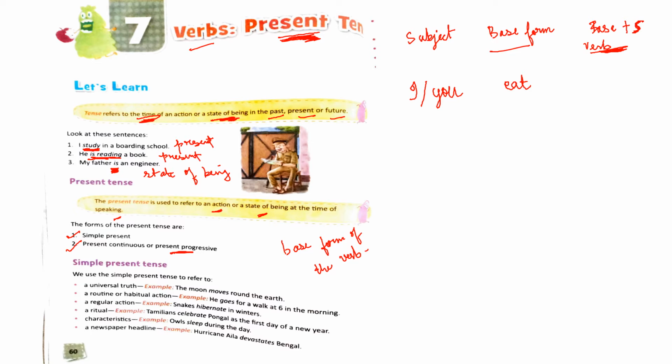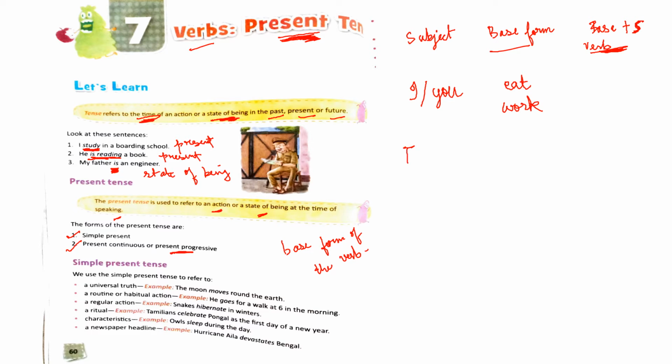So you have to see the subject. If it is I or if it is you, you have to use the base form of the verb. Now eat has been taken as an example. Or you can also add one more example. I work. I works would be incorrect. You work. You works is incorrect. Okay, so with I and you take the base form of the verb. See the next one.